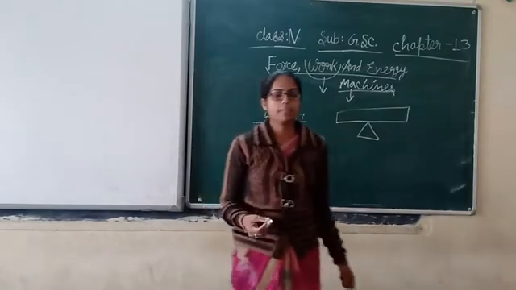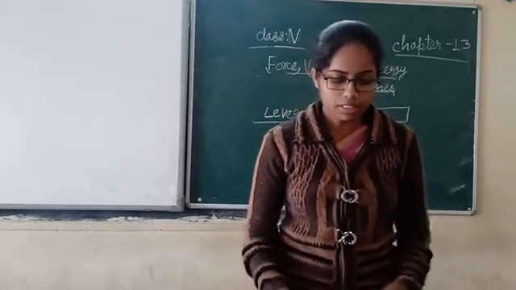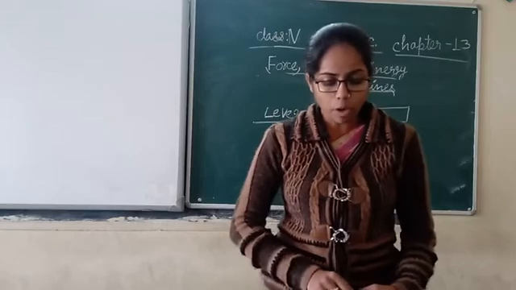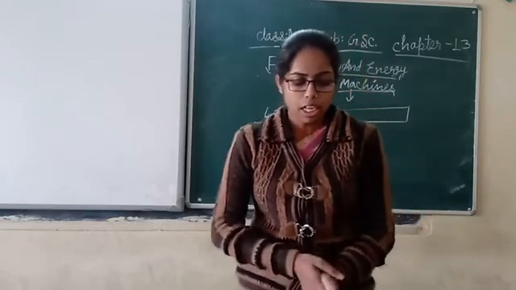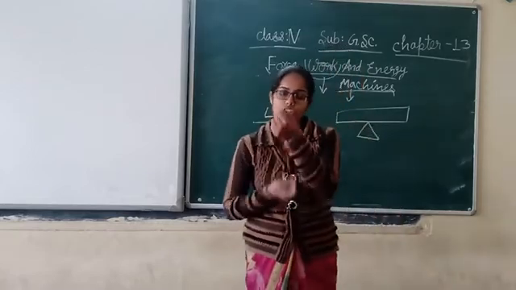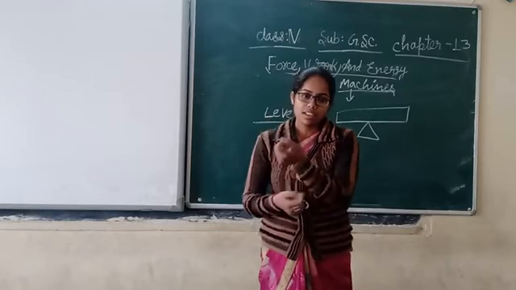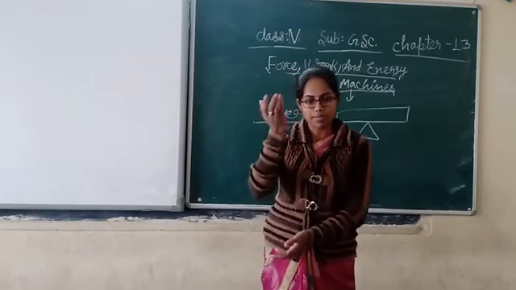Pulley is also a simple machine. It has a grooved wheel with a rope or a cable around it. Pulleys let you move objects up and down. When we draw water from a well, we do like this, no? The rope is there and we pull it towards ourselves and water comes up.